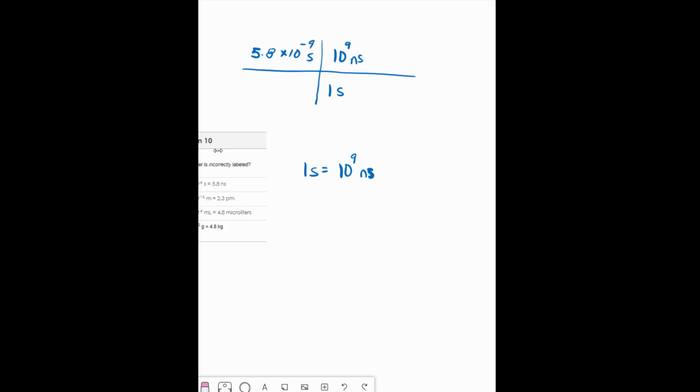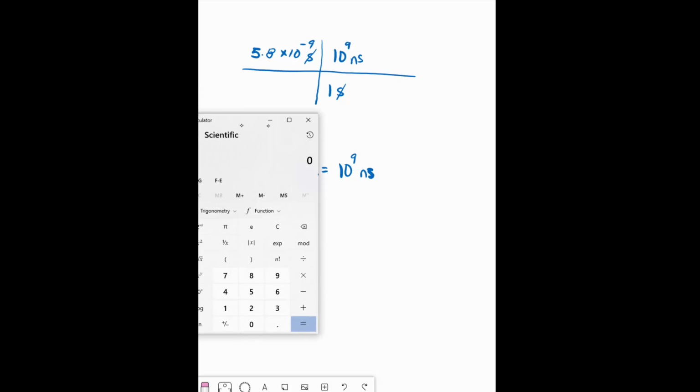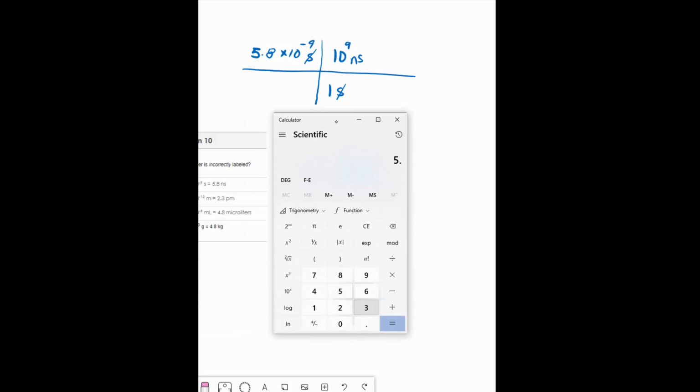Sometimes this is called building fences because it starts to look like fence posts. But the seconds will cancel out. And then all we're left to do is the arithmetic. So I have 5.8 times 10 to the negative 9, and I'm going to multiply that by 1 times 10 to the 9th. And what I get is 5.8. So that is correct. 5.8 times 10 to the negative 9 seconds is 5.8 nanoseconds.